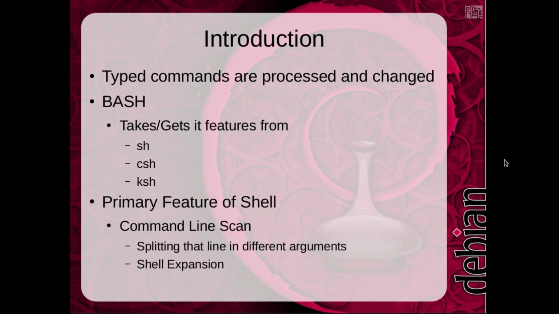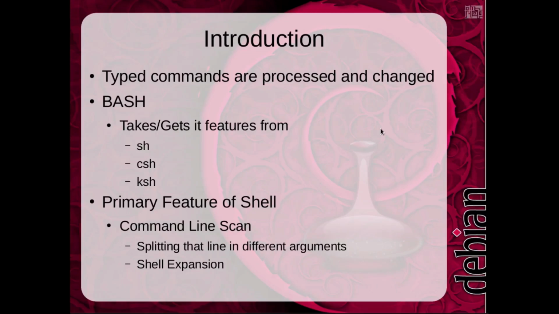The commands we type are actually processed and changed before they are executed by the shell. The default shell which comes pre-installed in most Linux environments is bash, which gets its features from sh, the original Bourne Again shell. The csh means C shell, ksh means Korn shell.